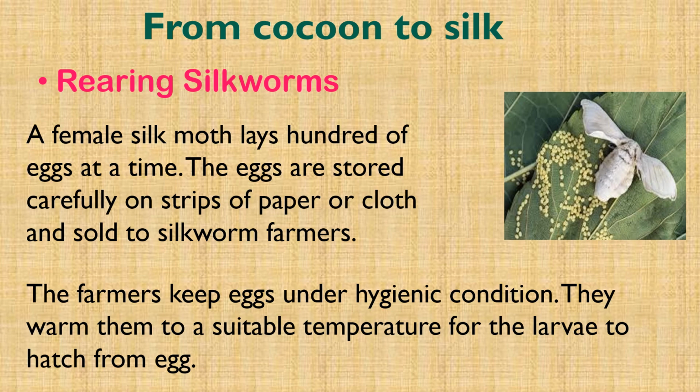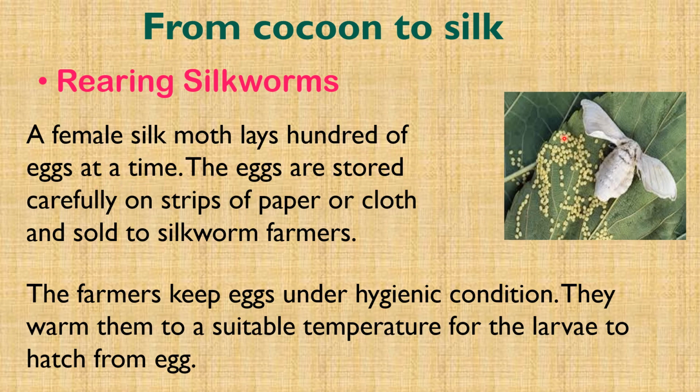From cocoon to silk. For obtaining silk, moths are reared and their cocoons are collected to get silk threads. The first process is rearing silkworms. A female silk moth lays hundreds of eggs at a time.